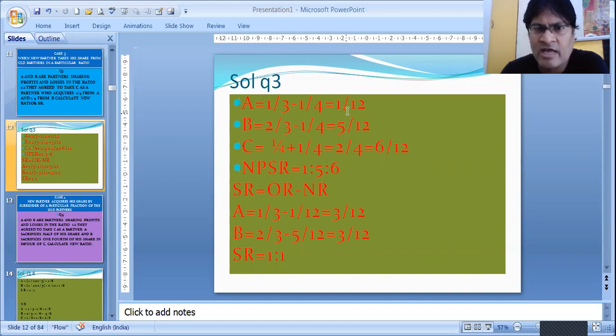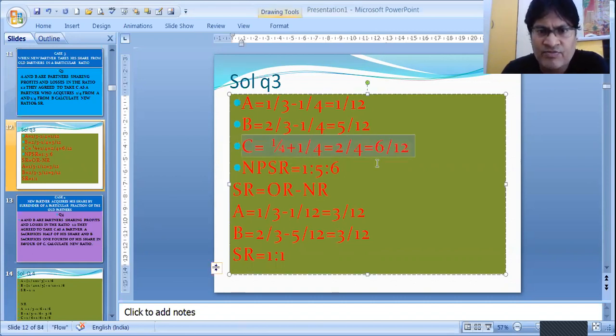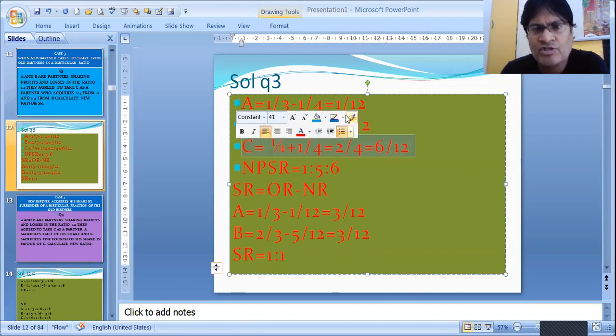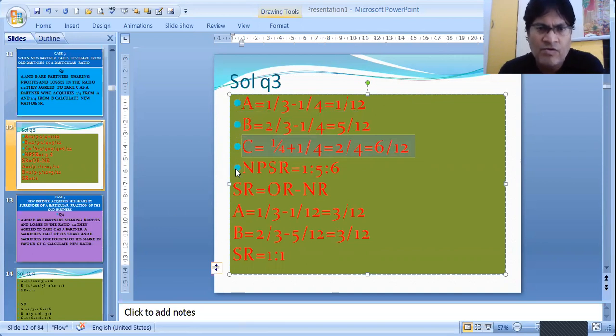5/12, A's new share becomes 1/12, and C is getting 1/4 and 1/4, that is 2/4. Making the same denominator, it was 4, so into 3, 6/12. So our new ratio becomes 1:5:6. This is our new ratio, 1:5:6. We know the sacrificing ratio formula: old ratio minus new ratio.